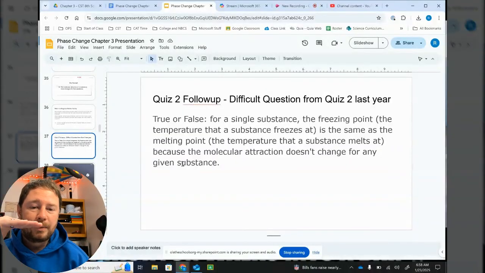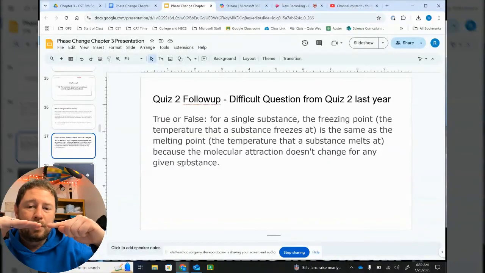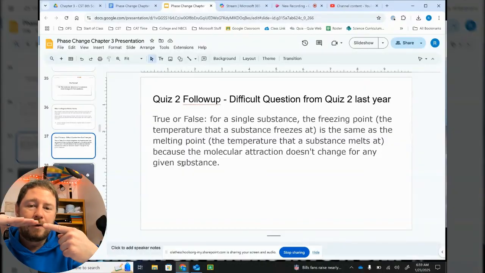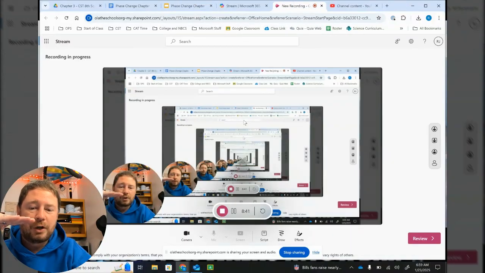Let's imagine a different scenario where we start with a solid. We have very little kinetic energy. Remember, our molecular attraction does not change. It's still here for water no matter what. Now we're adding energy. It's solid, it's solid, it's solid. It hits this spot where the molecular attraction for water is and then goes above it, and now we're a liquid. So the melting point and freezing point for water is always the same because this level of molecular attraction is always the same. It never changes.